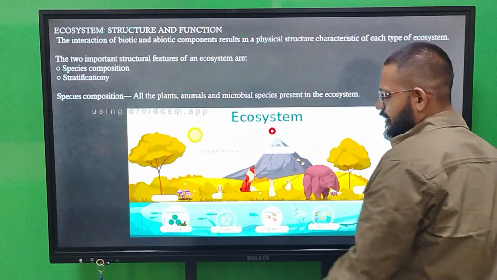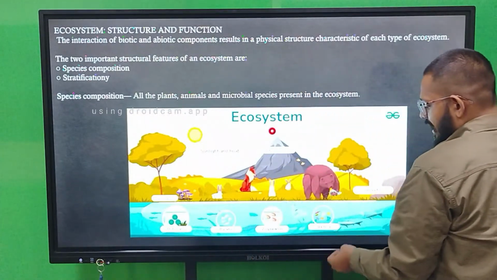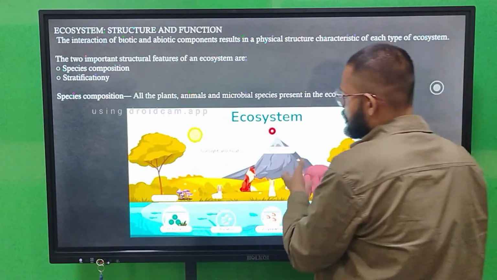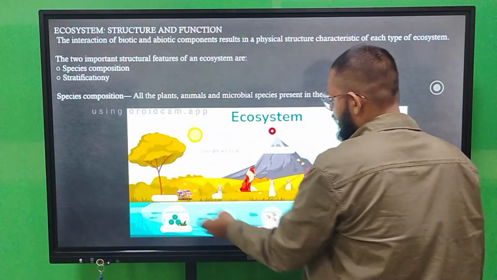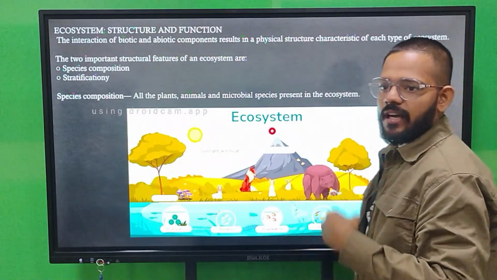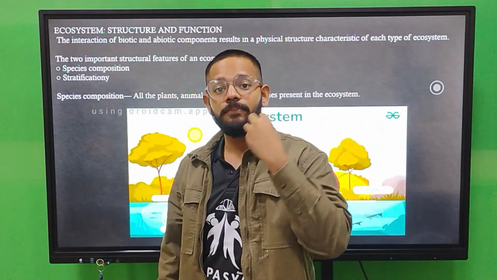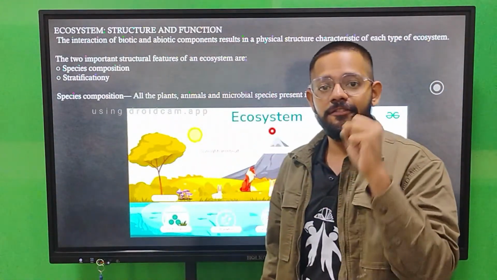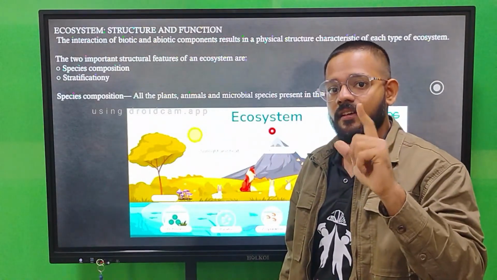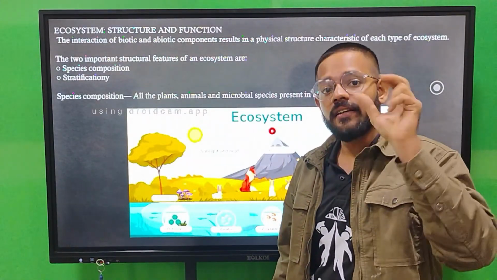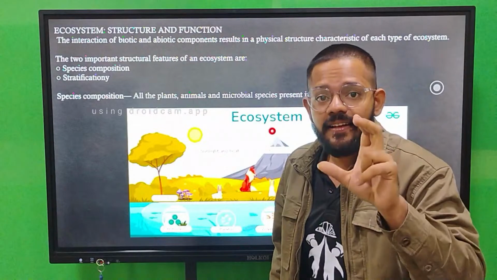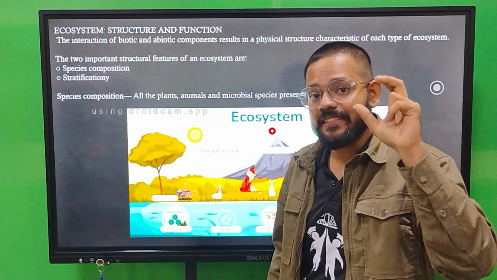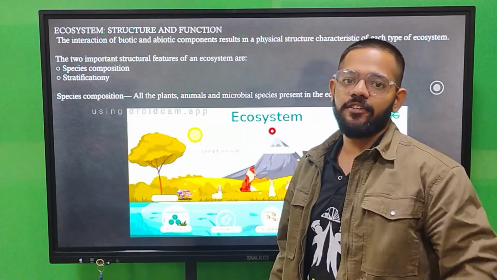Just like you will see protozoans, plankton, zooplankton, bacteria, insects, termites, sunlight, heat, fungi, animals, plants, all these different species of organisms coming together and forming an ecosystem. And remember one thing: a more species-rich area means a better ecosystem. A less species-rich area means a fragile ecosystem.